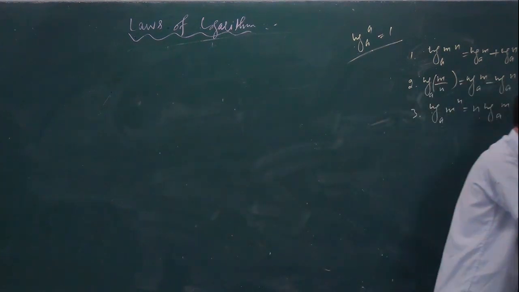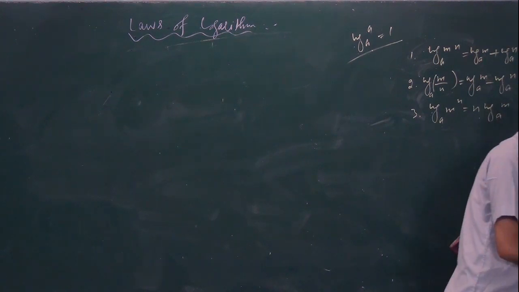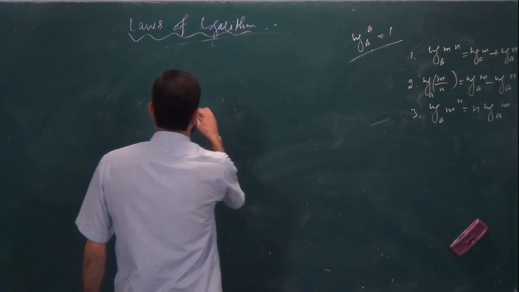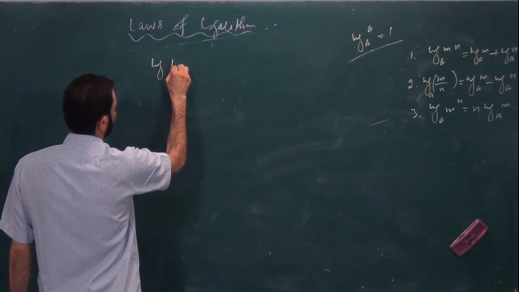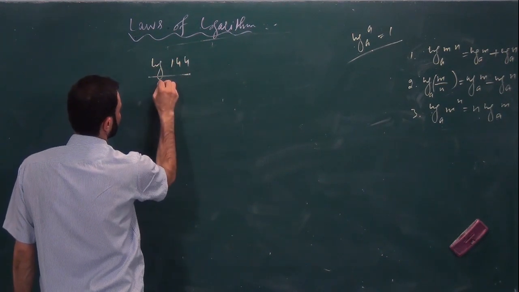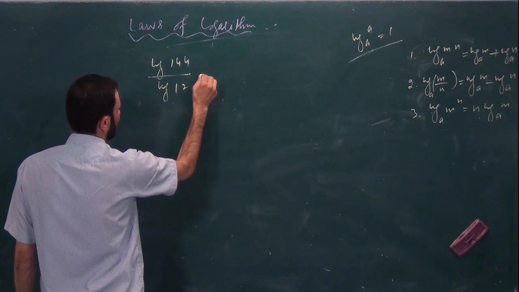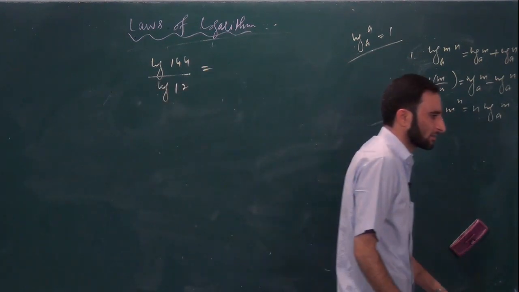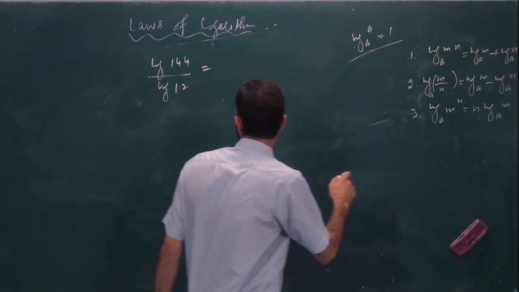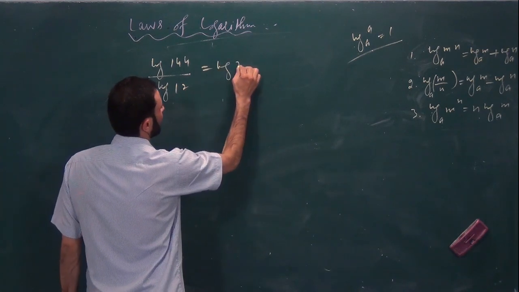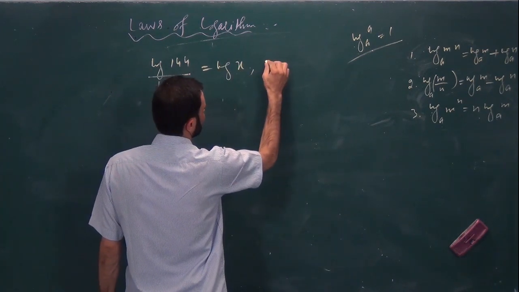You can write the question as, find the value of x for which log of 144 divided by log of 12 is equal to log of x. Find x.